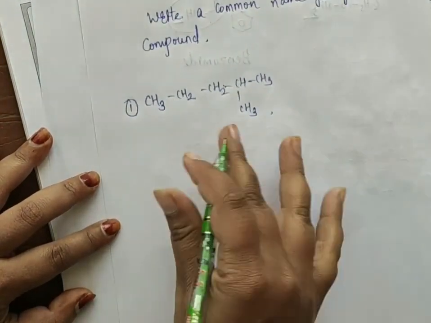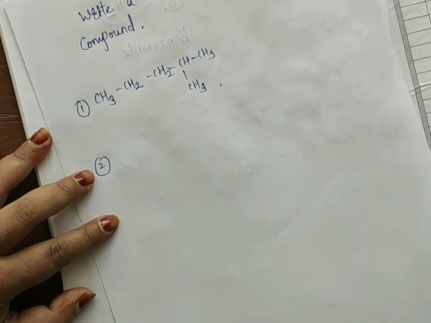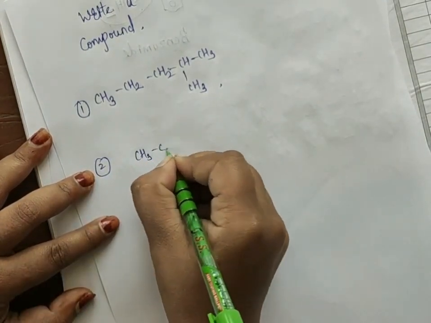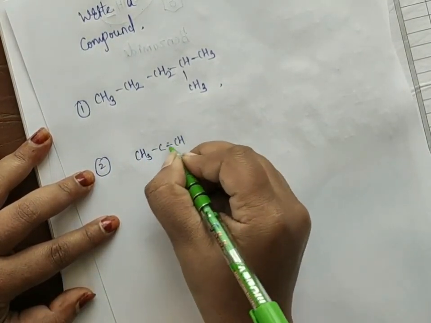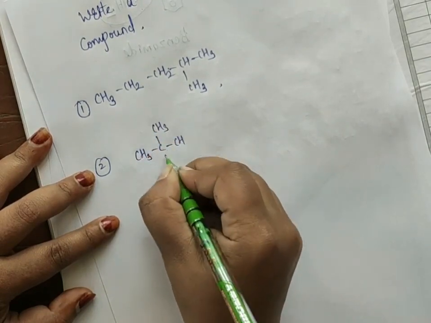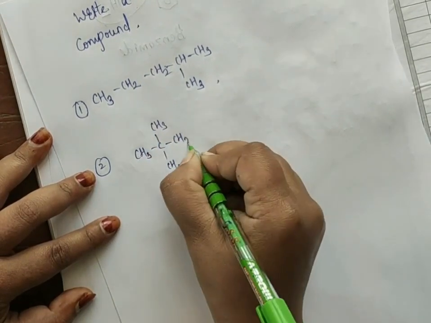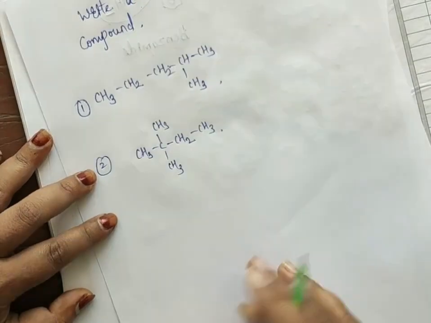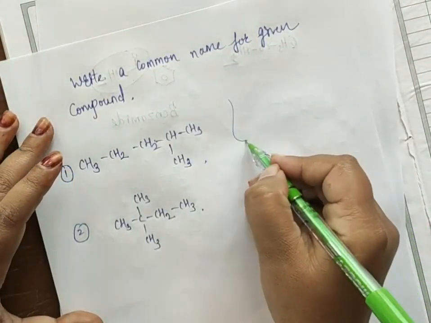This is the first compound, second, so this is for your homework.